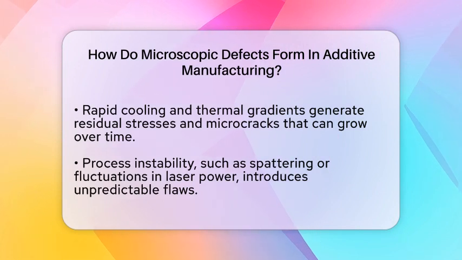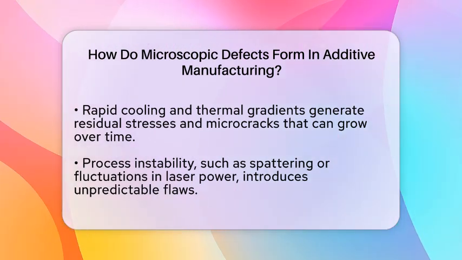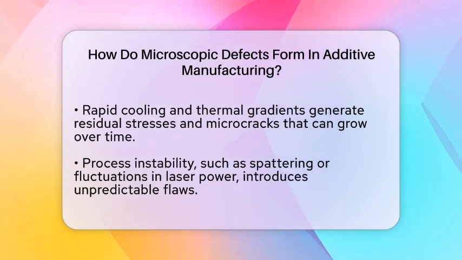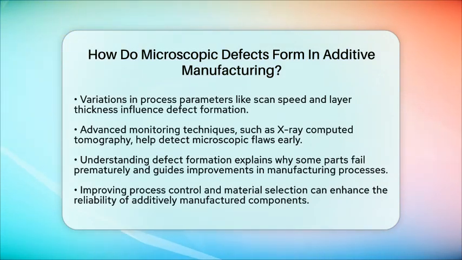Rapid cooling and thermal gradients during the process also play a role. When the material cools quickly, residual stresses build up and microcracks can form. These tiny cracks can grow over time, further weakening the part. Process instability, like spattering of molten material during laser interaction, can introduce unpredictable flaws. Variations in laser power, scan speed, or layer thickness can all influence defect formation.